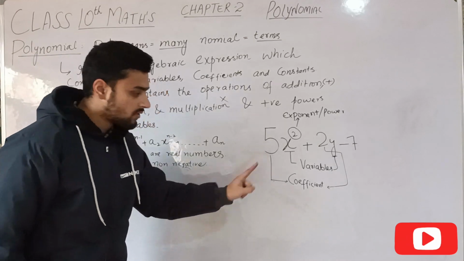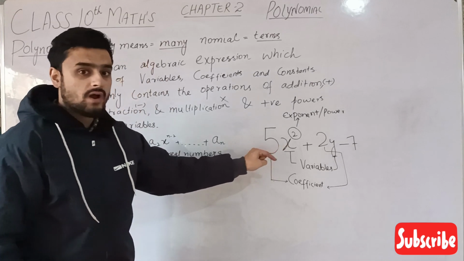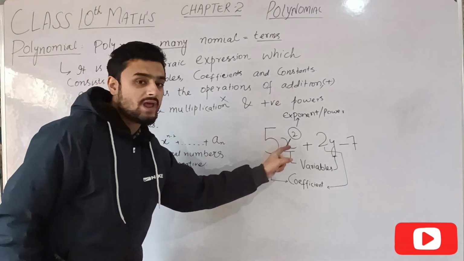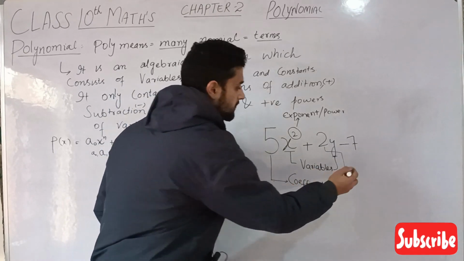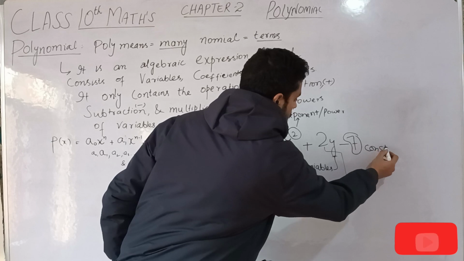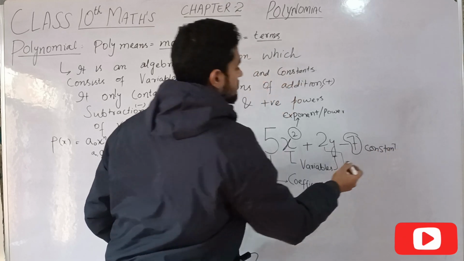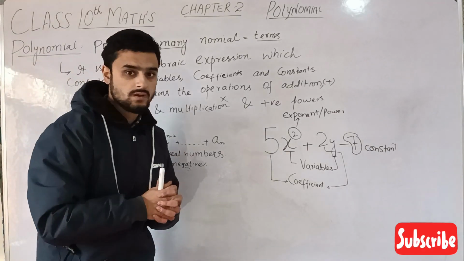I have already told you, coefficients are the real numbers which are multiplied with variables. Here no variable is multiplied, so it's a constant. This 7 is a constant. I hope you are getting my points.